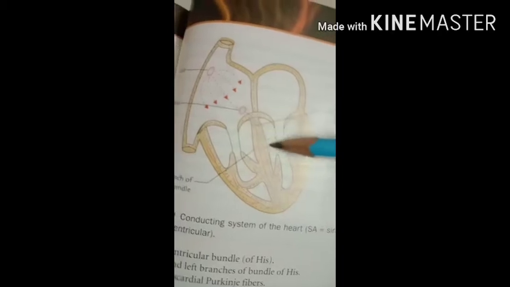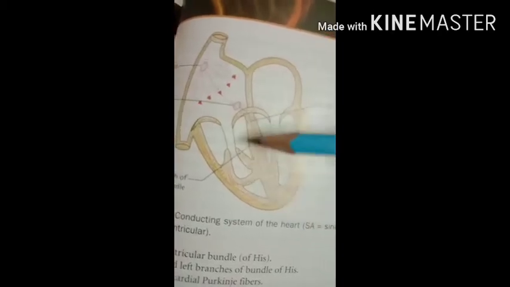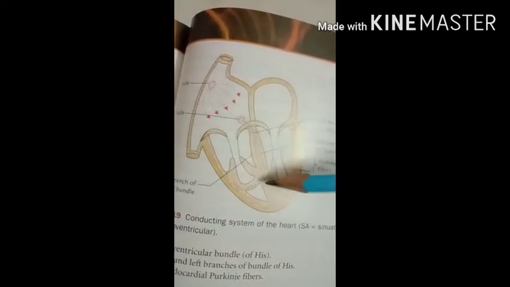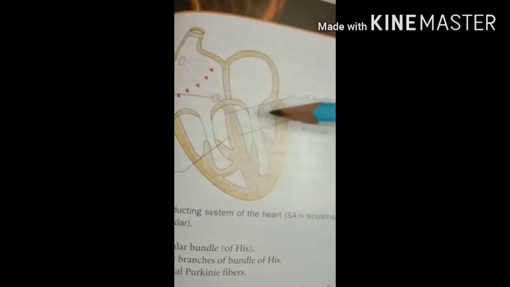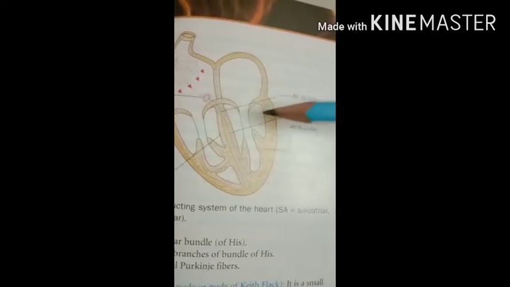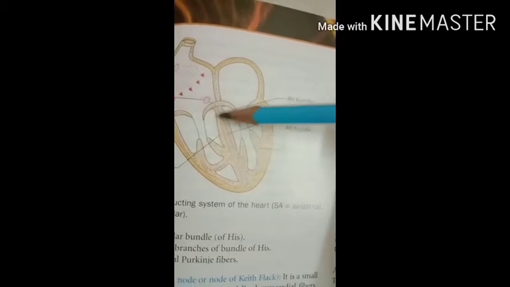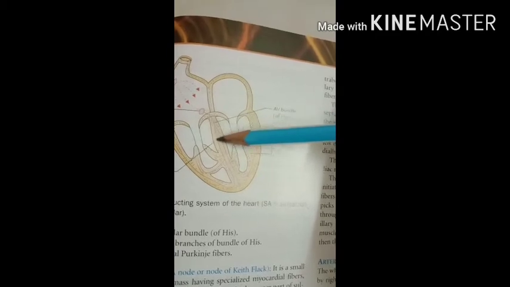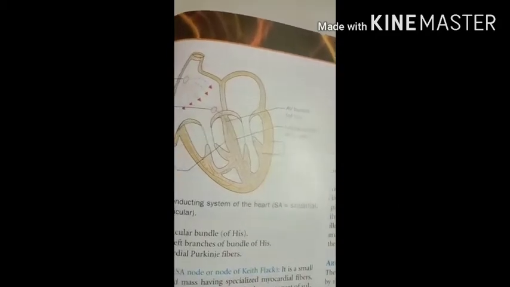Here you can see the membranous part of the ventricular septum. It descends into the membranous part of the interventricular septum. At the upper border of the muscular part of the septum, it divides into the right and the left branch.